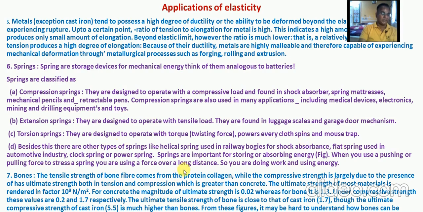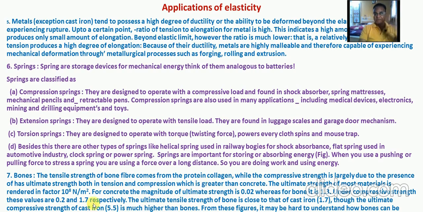And here another application is the bones. The tensile strength of the bone fibers comes from the protein collagen, while compressive strength is largely due to the presence of minerals. Ultimate strength both in tension and compression is greater than concrete.